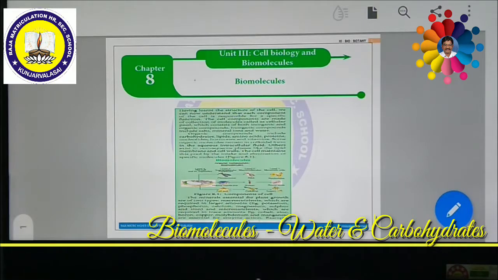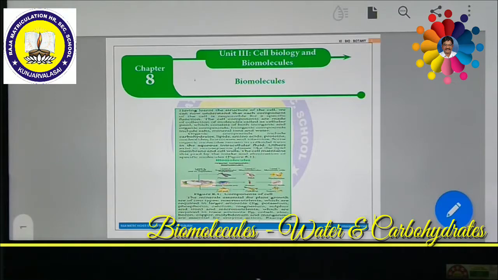Macroelements means the elements that most organic compounds, most living things and most cells are made up of, like carbon, hydrogen, oxygen, nitrogen, phosphorus, potash, calcium and iron. These are all major elements, also called macronutrients.